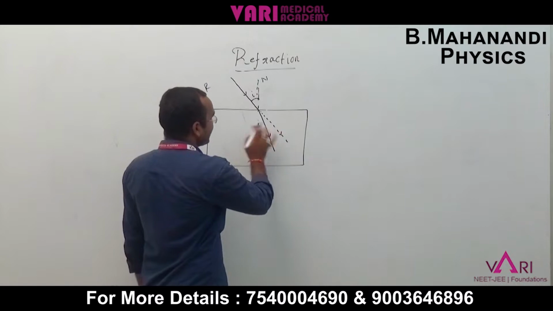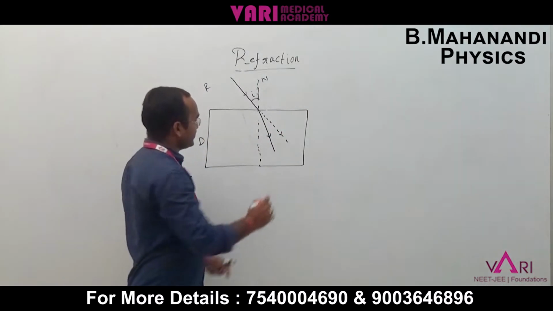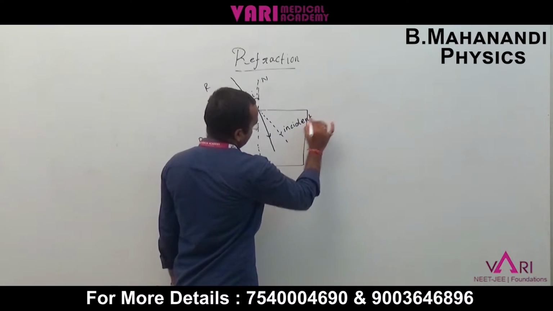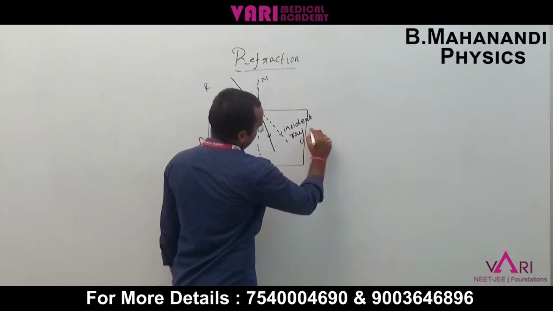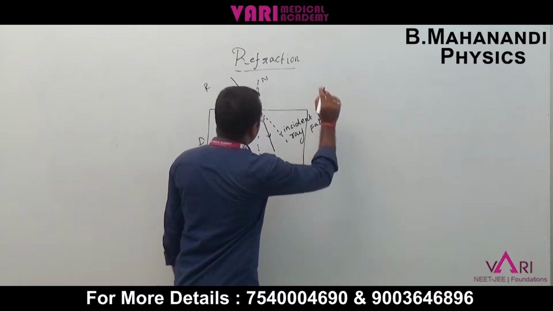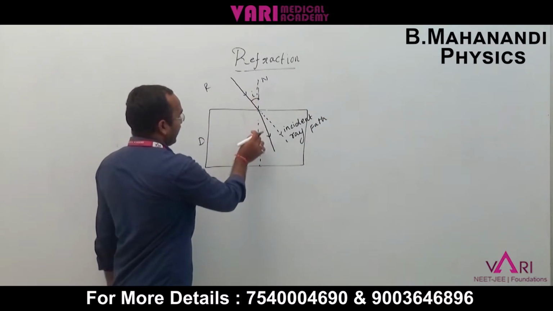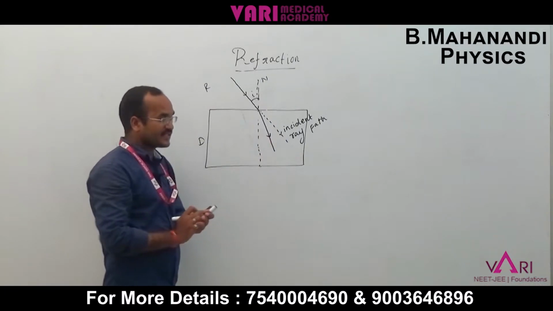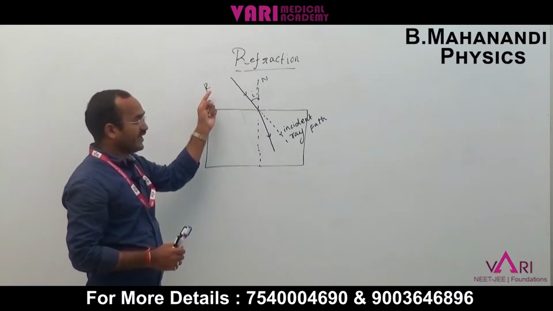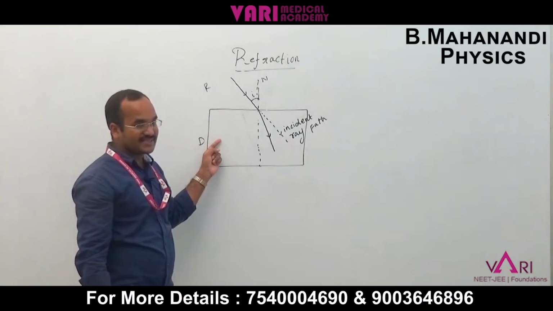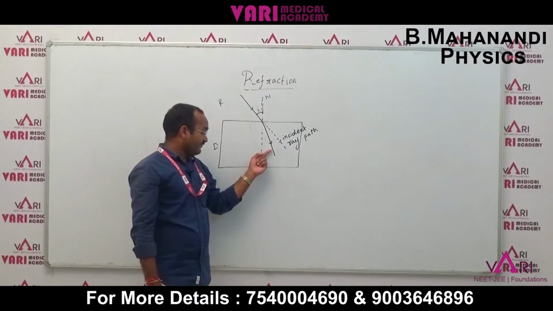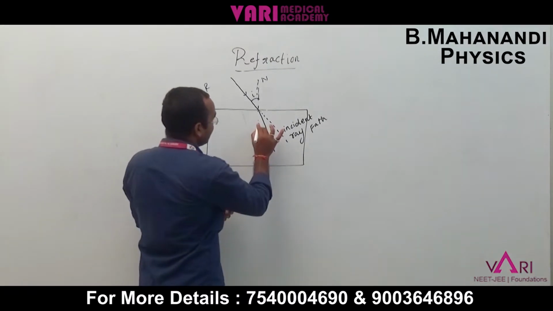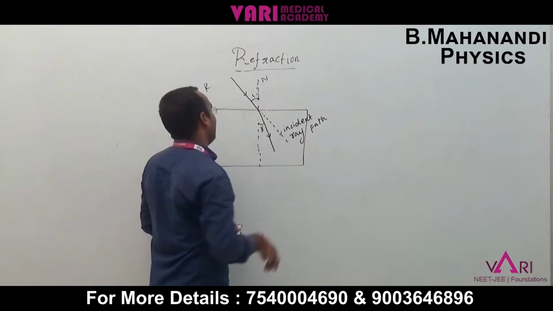Now the incident ray path, normal and refraction ray. If the incident light passes from a rarer medium to a denser medium, the refraction ray is formed towards the normal, and that angle is the refraction angle.